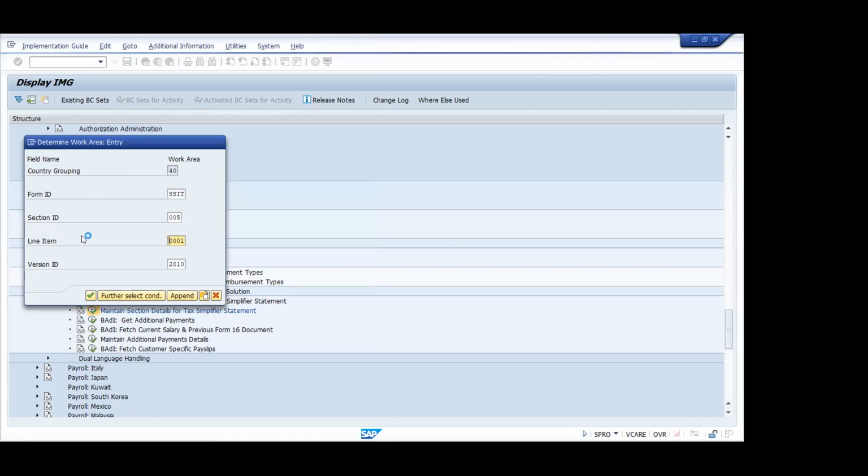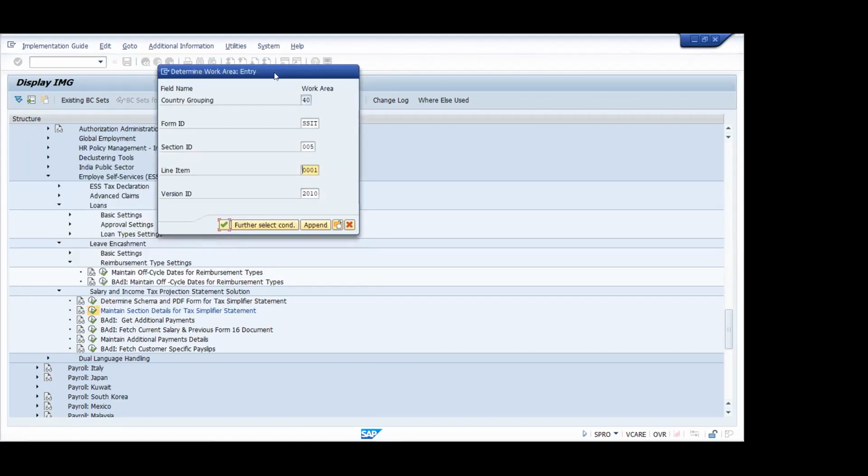And the last one, which I think will take some time, is dual language handling. Can you see that dual language handling? I have worked on one project with dual language handling. In case you need it, along with English, at present in India we have Hindi also available.